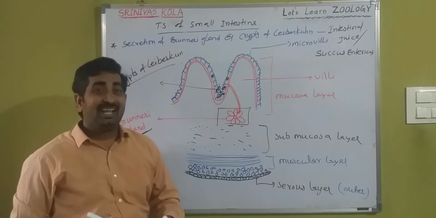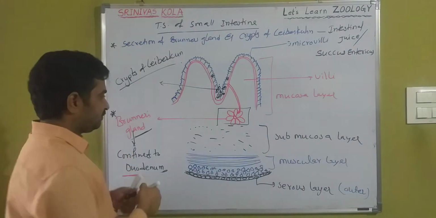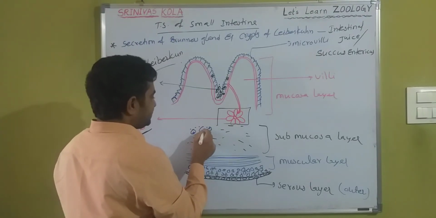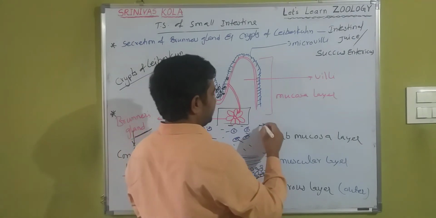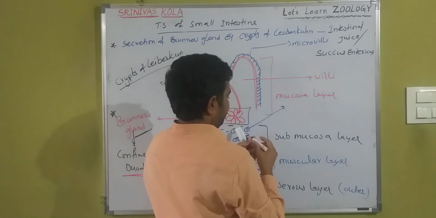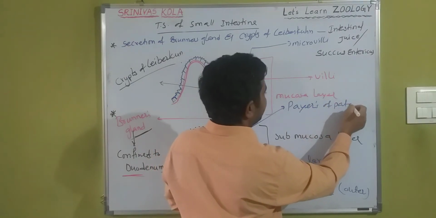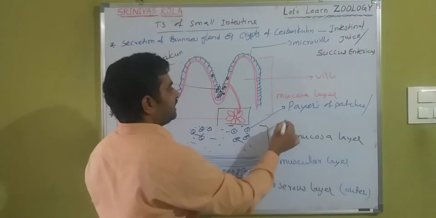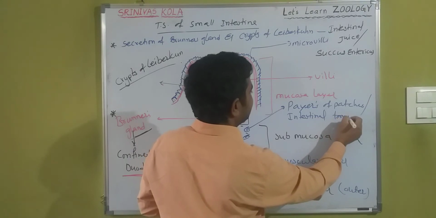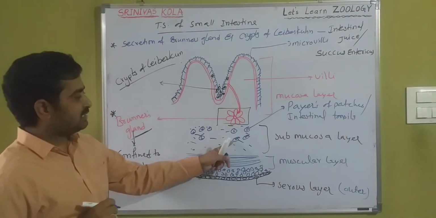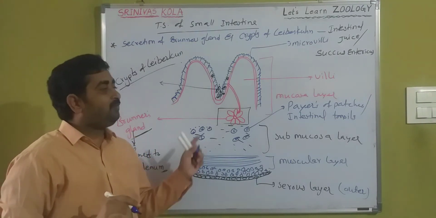And one more thing, intestinal tonsils. Intestinal tonsils are also known as Peyer's patches. They are present in the ileum part only, and are confined to the ileum.